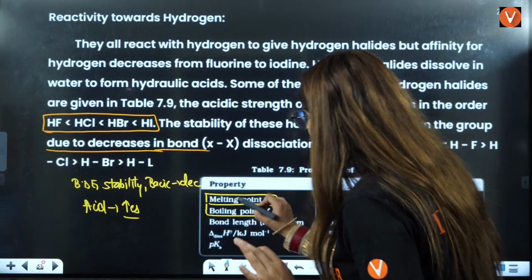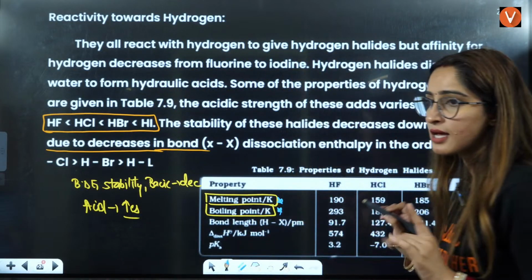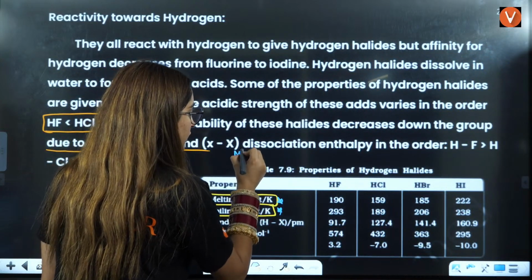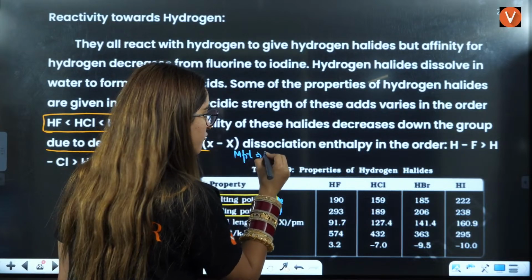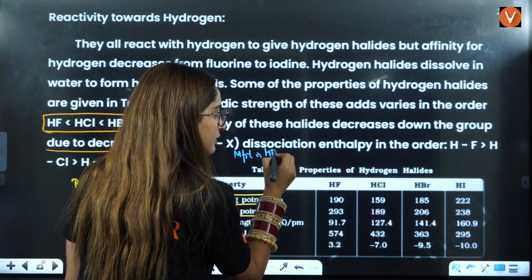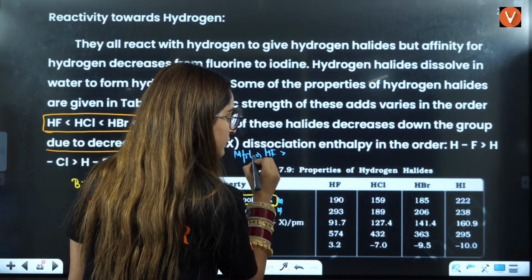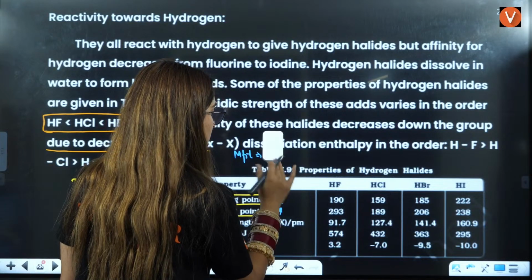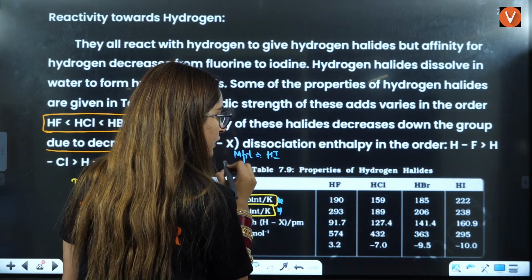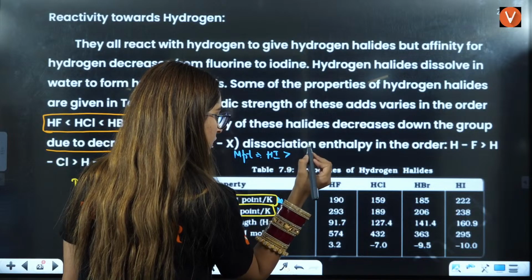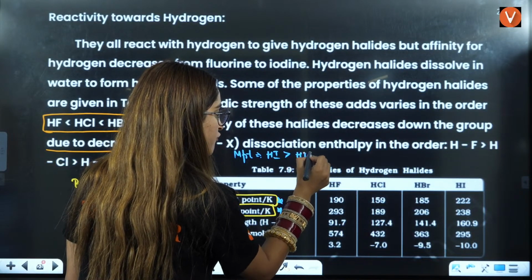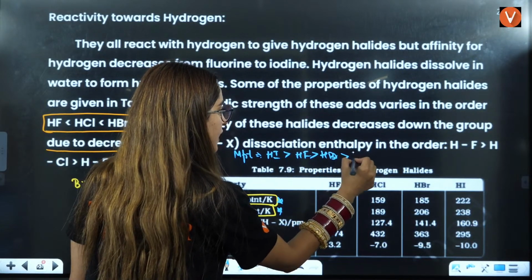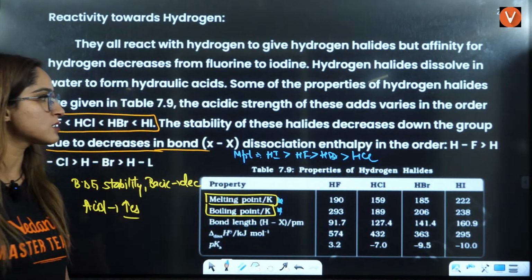Now coming to the melting point and boiling point here, these are very, very important. Melting point, as you can see, I'll just write it here. Melting point is maximum for HF, then it is HI, then HBr, then HCl. This is how it is.